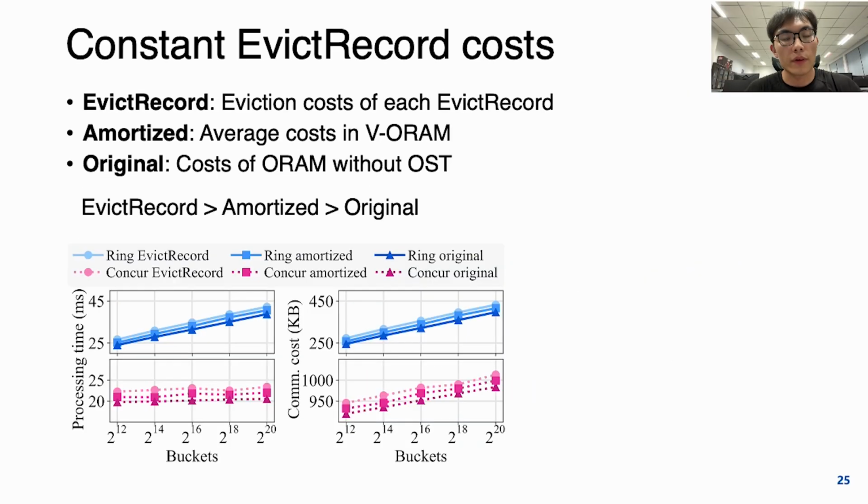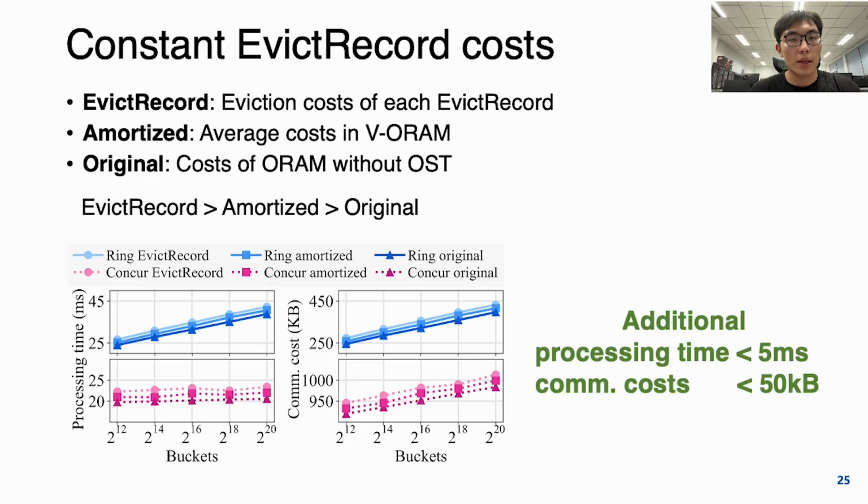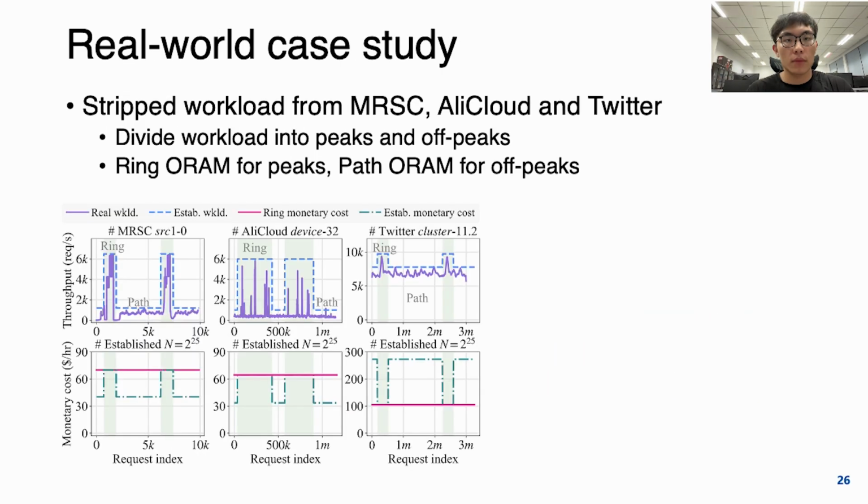The cost of evict record is also constant. Here we define three types of cost, describing the cost of eviction, the amortized eviction, and the original cost of ORAMs. Evict record only introduces additional processing time of less than 5 milliseconds, and communication costs of less than 50 kilobytes.